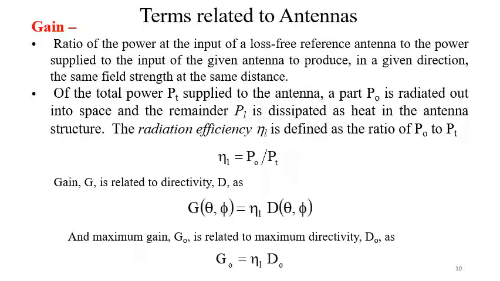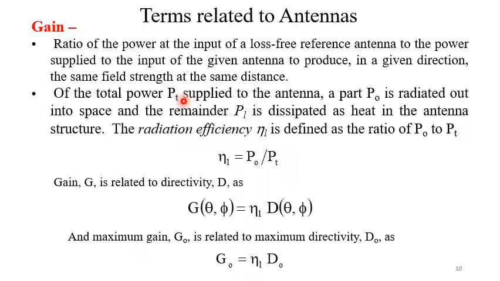Now consider gain. It is the ratio of the power at the input of a loss-free reference antenna to the power supplied to the input of the given antenna to produce, in a given direction, the same field strength at the same distance. Of the total power Pt supplied to the antenna, a part P0 is radiated out into space and the remainder PL is dissipated as heat in the antenna structure.